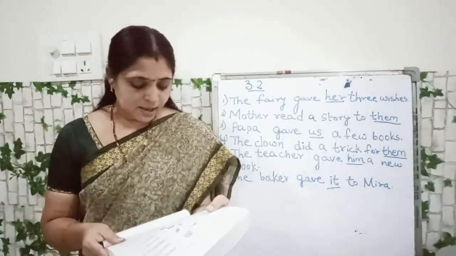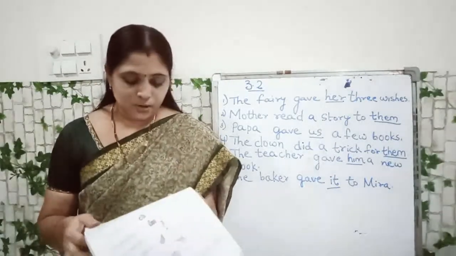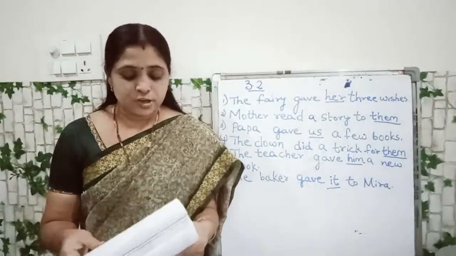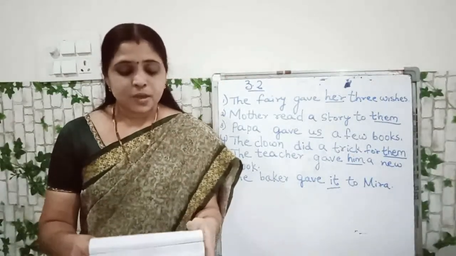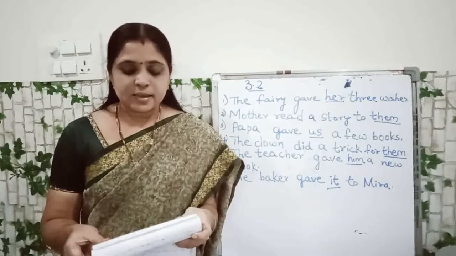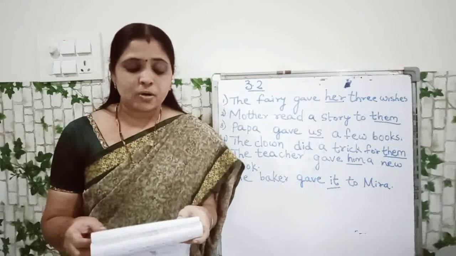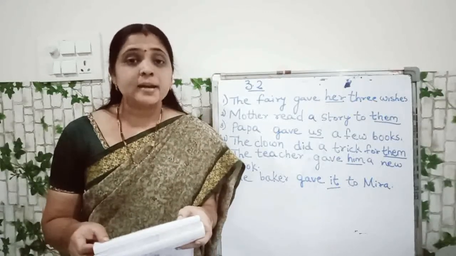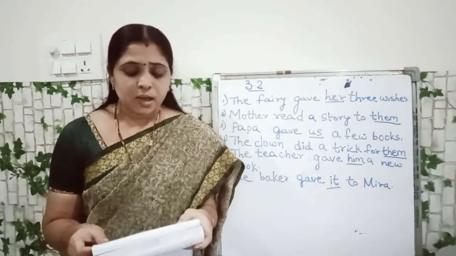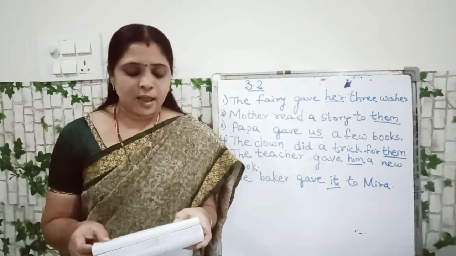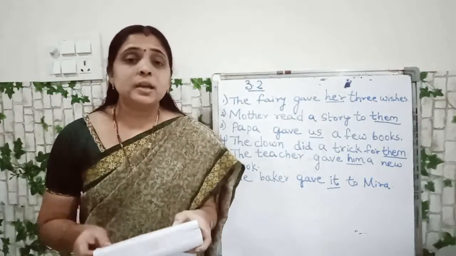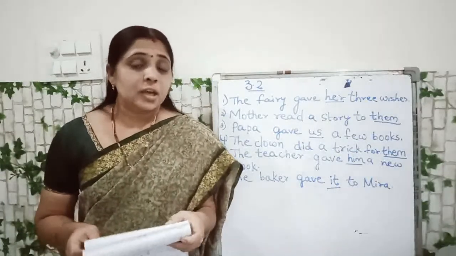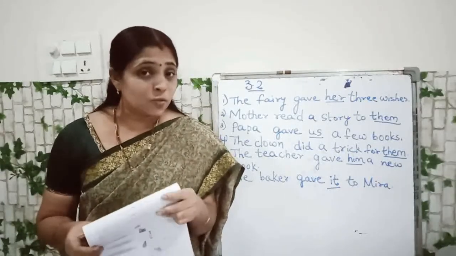Okay. Next exercise 3.2. See your workbook, children. All of you look at your workbooks. Rewrite the sentences with the correct object pronouns for the underlined noun. First one is: the fairy gave Meera 3 wishes. Here the underlined part is what?